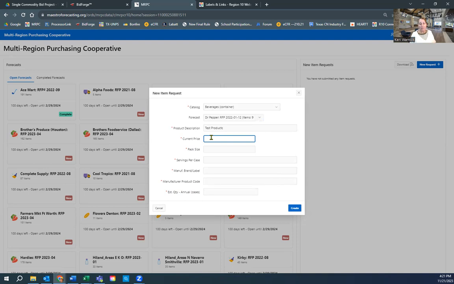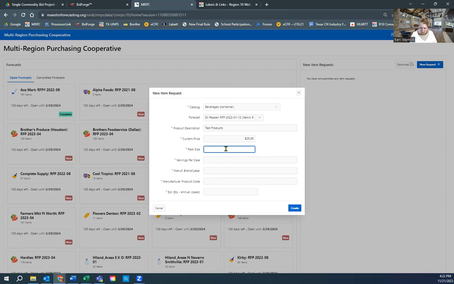So I ask you to do your due diligence here and come up with some kind of a price. Best guess, you've maybe seen an ad, maybe you've seen it on a market list, maybe you saw it through another co-op, maybe you talked to the vendor. However you get that price, or I don't know, maybe Amazon carries it and they've got a price, and at least that's a starting point.